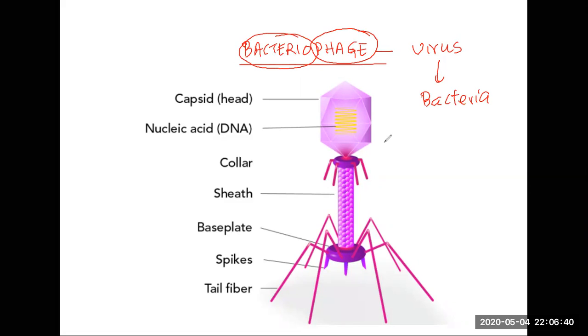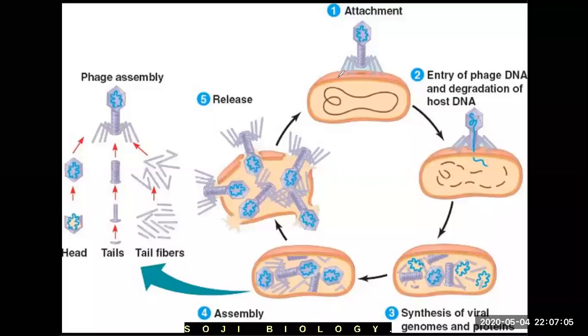Again, you can see outside you find protein. It's all made up of protein. There's a protein covering, and inside you find genetic material. The genes of the virus are located here. Only two parts. Everything else is made up of protein. And look at the virus. Outside the body of plants, animals, and bacteria, a virus is non-living. Look, this is a bacteriophage, and it lives in the cells of bacteria.